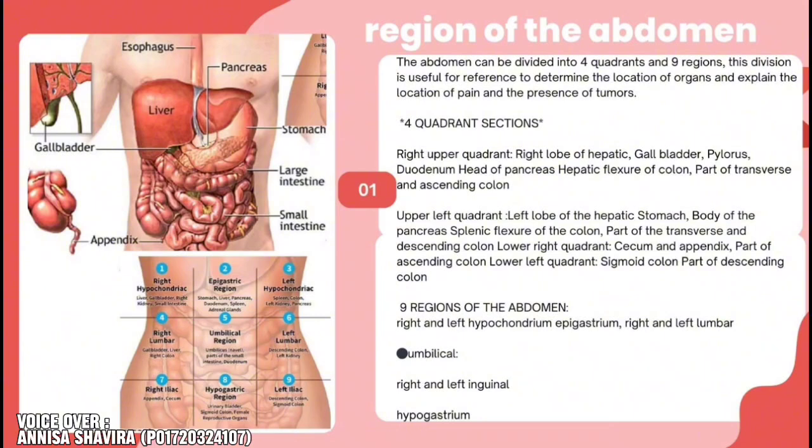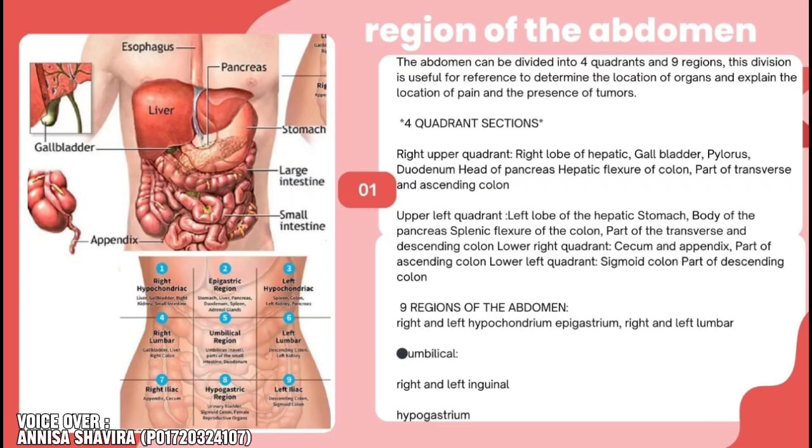Right lobe of liver, gallbladder, pylorus, duodenum, head of pancreas, hepatic flexure of colon, part of the pharynx, and ascending colon. Upper left quadrant, left lobe of liver, stomach, body of the pancreas, flexure of the colon, part of the transverse and descending colon.